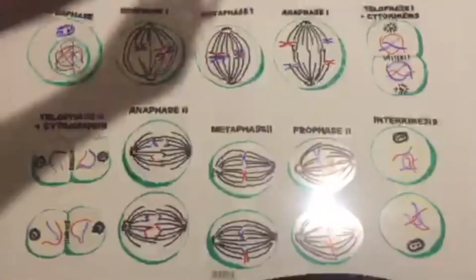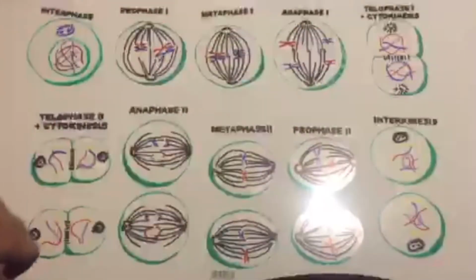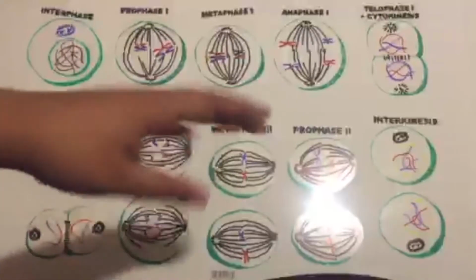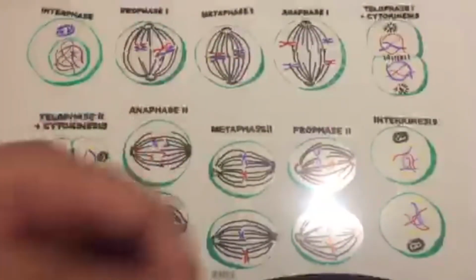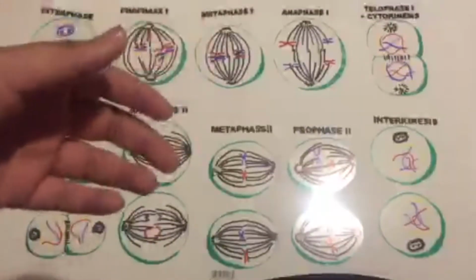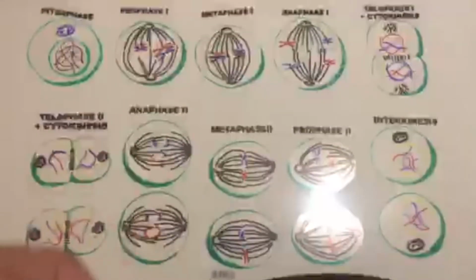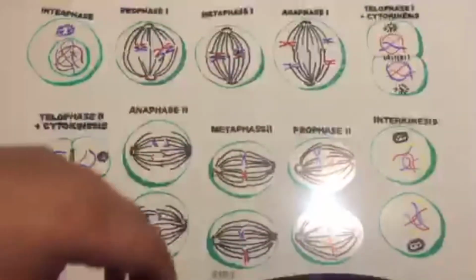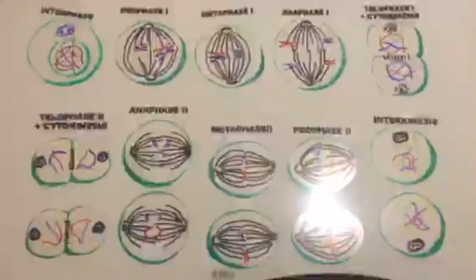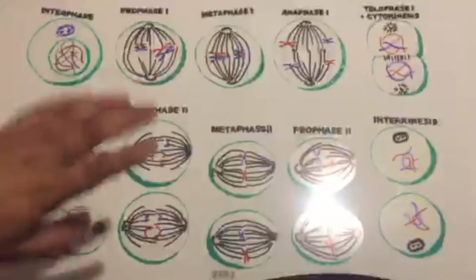And then during telophase 1, what's happening is we're reforming new nuclei at each side. So we're dividing the nucleus, which is meiosis. But now we have to divide the rest of the cell, and that's called cytokinesis. Right there, cytokinesis, it says right there. And so we're done with meiosis 1.